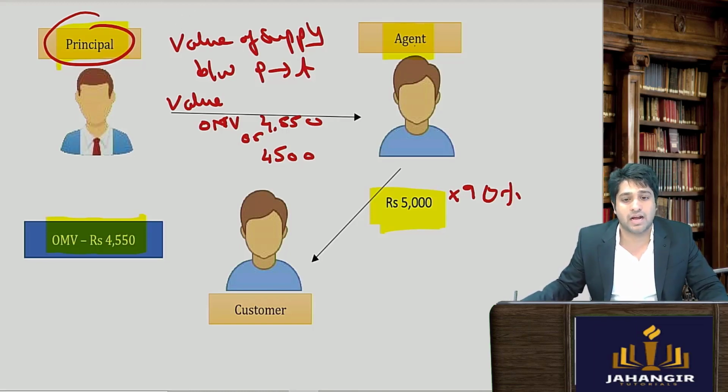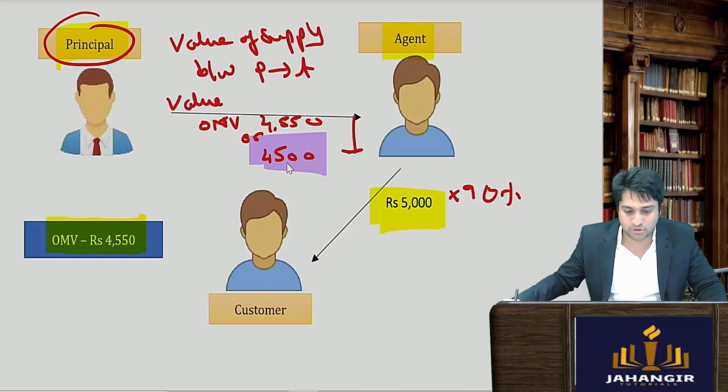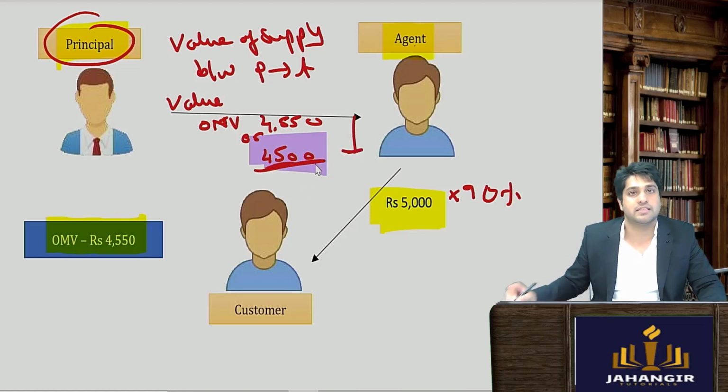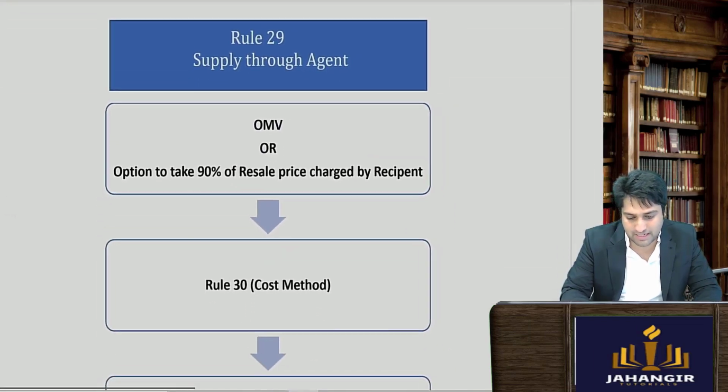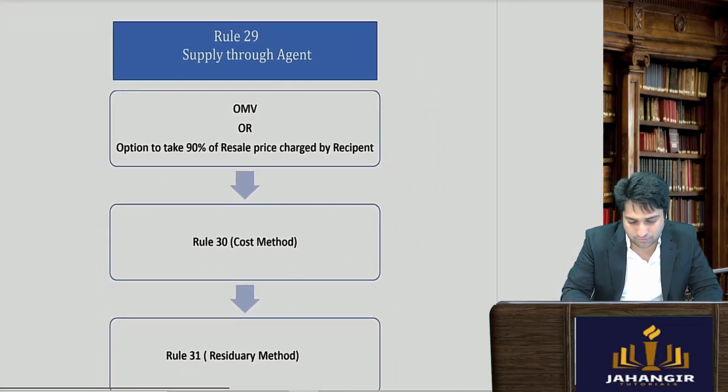Answer is no. Anyone will go and take 4,500, whichever is the lower of the two. This you will take as the value of supply. So wherever it suits you, you can go ahead with that. Government has given you that kind of benefit.